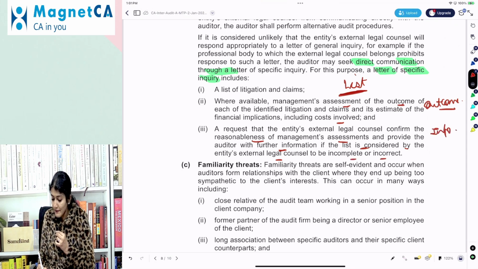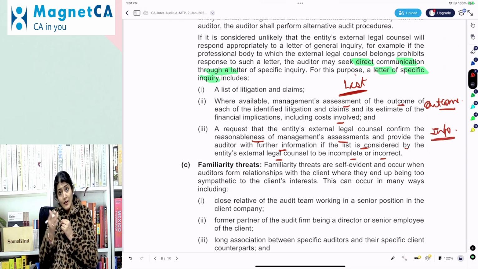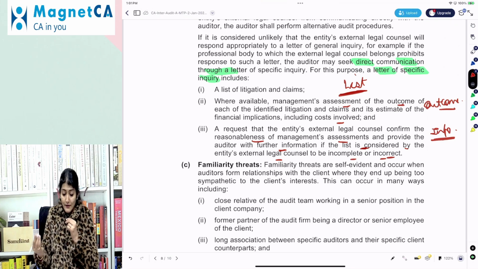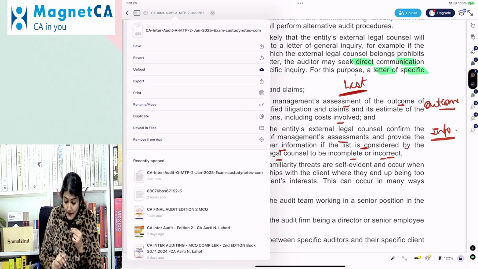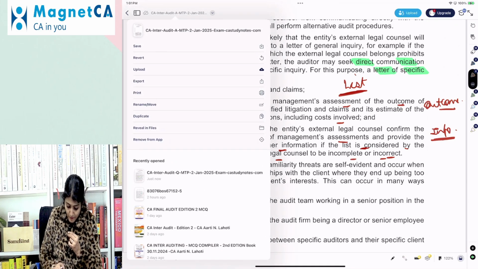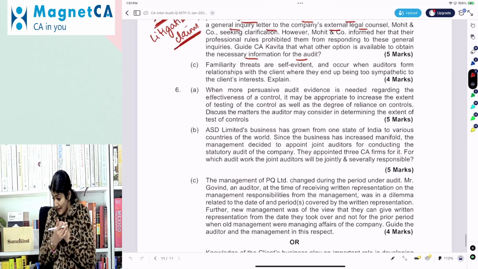Right? So list, then management's assessment of the outcome and any further information which is there with the legal counsel. Right, so that is again an important question. Right, so yeah, possibilities for these questions to be coming in your exam.